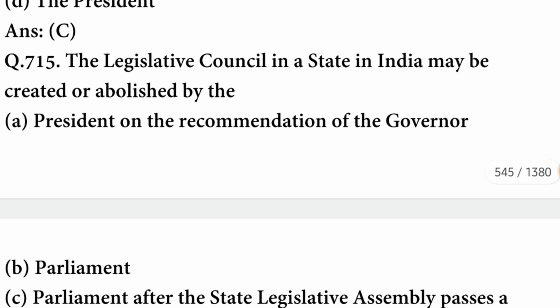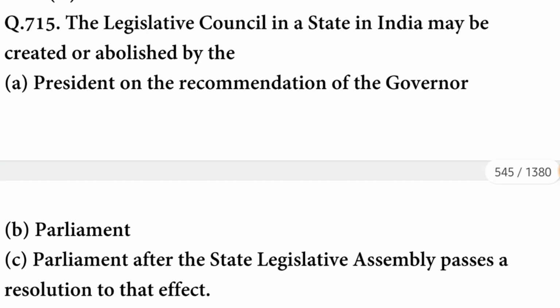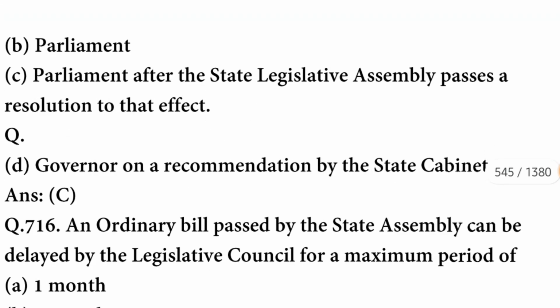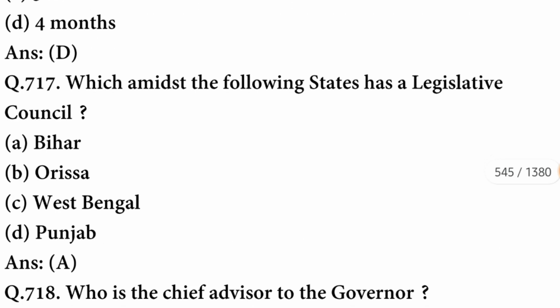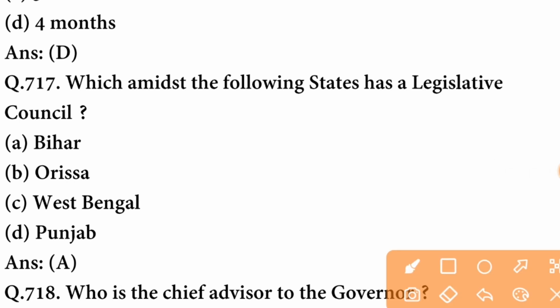The Legislative Council in a state in India may be created or abolished by the Parliament after the State Legislative Assembly passes a resolution to that effect. C option is correct. An ordinary bill passed by the State Assembly can be delayed by the Legislative Council for a maximum period of 4 months. D option is correct.